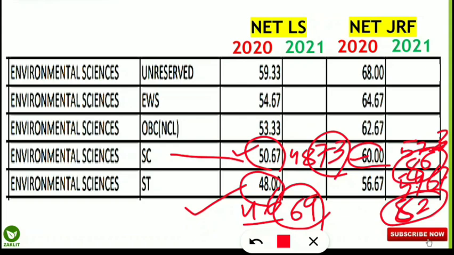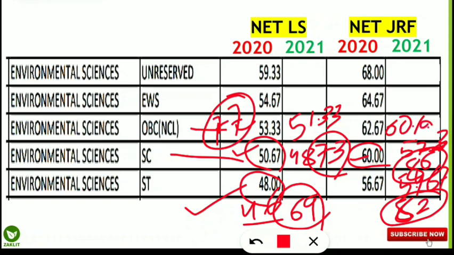Next is coming to the OBC category, 53.33 last year. My prediction is it will be around 51.33 as the question paper was a bit difficult. It may dip, so minimum you have to solve 77 questions correctly for the LS, and for JRF it will be 60%. That means 90 questions you should have done correctly in order to get the JRF as per my prediction.